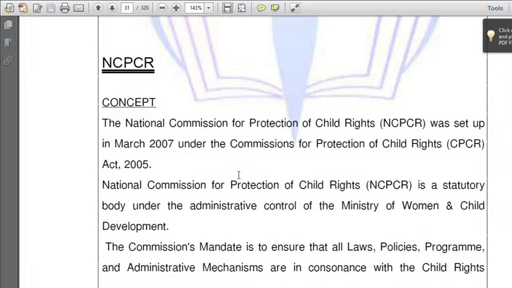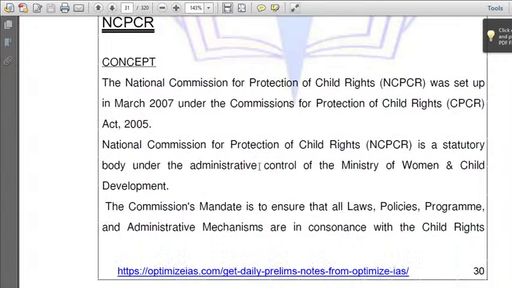Okay. Next, NCPCR, the National Commission for Protection of Child Rights. When was it set up? It was set up in 2007. It comes under which act? Commission for Protection of Child Rights Act 2005. So after the enactment of the Commission for Protection of Child Rights Act, after 2 years, the National Commission for Protection of Child Rights (NCPCR) was set up in 2007. Since it has come into existence through an act, it is known as a statutory body.